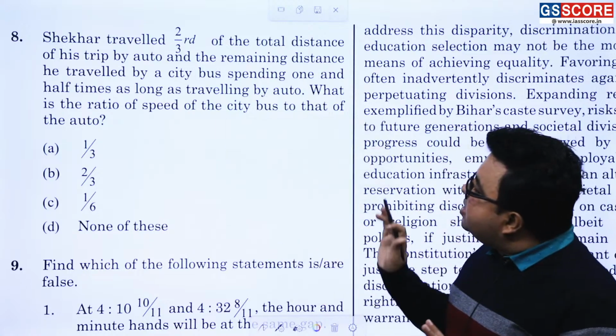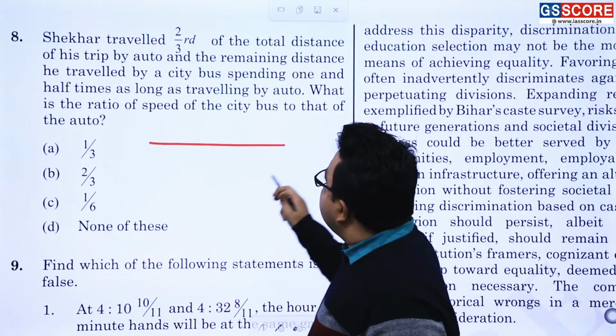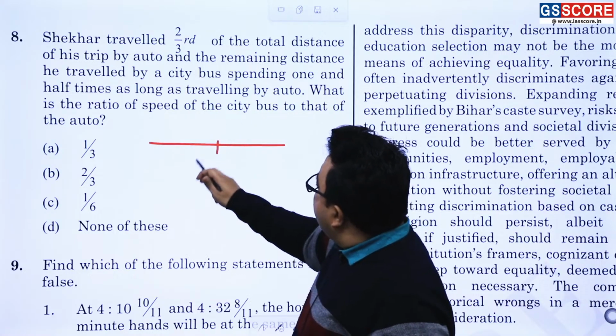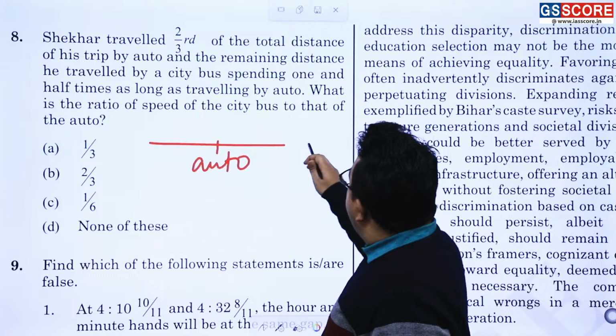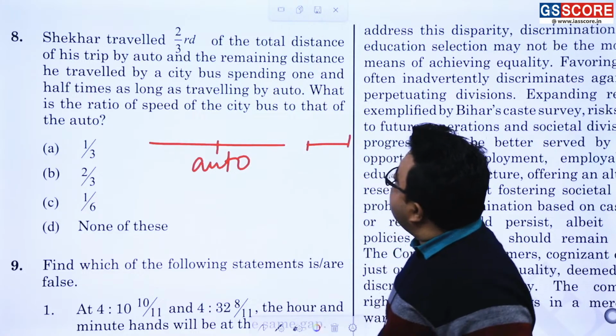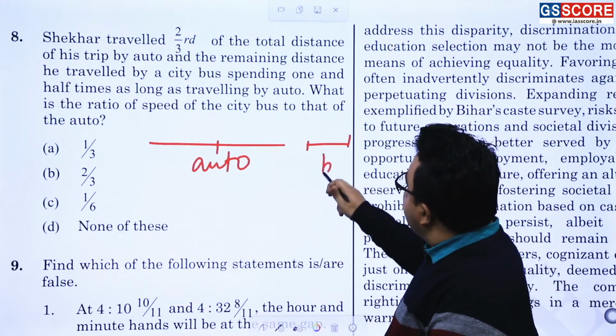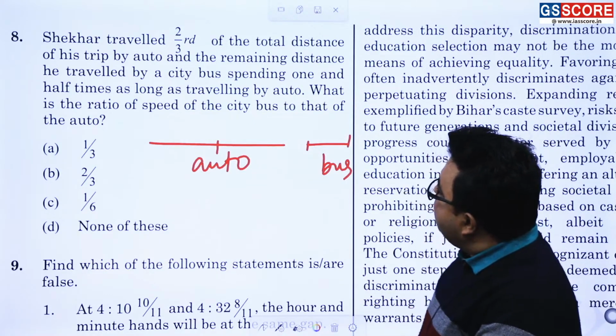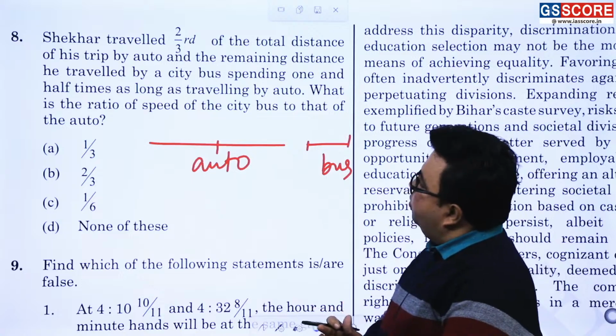Now what is the thing? Shekhar has traveled 2/3 of the total distance by auto, and the remaining 1/3 of the distance by city bus, spending 1.5 times as long as traveling by auto.